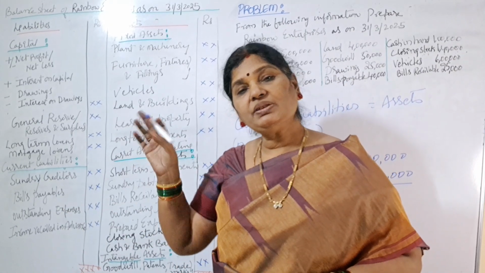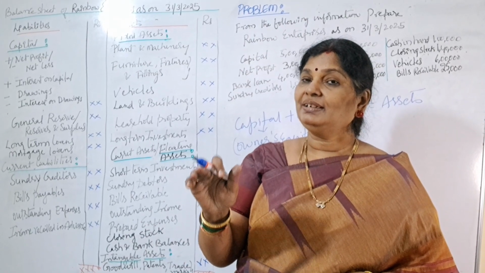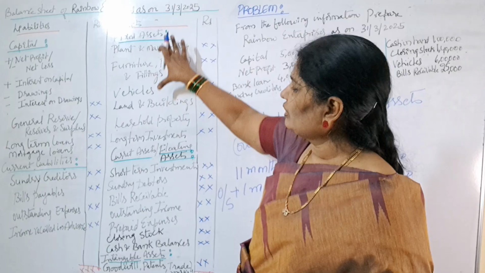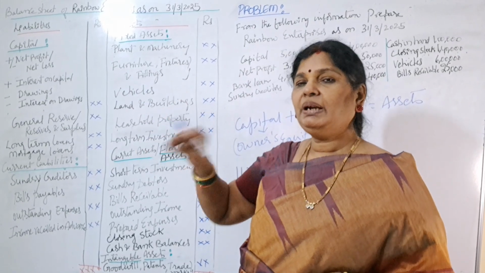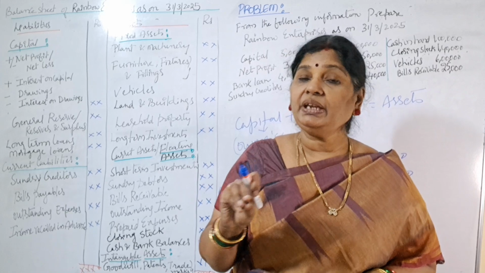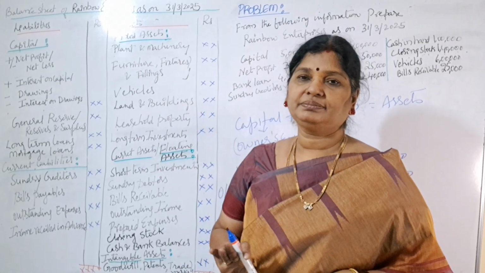In the same way, business also will invest for short-term. So that will come under current assets. So these are all called what? Fixed assets. If any asset is not mentioned here, always remember the asset which is having benefit for more than 1 year will come under fixed asset.